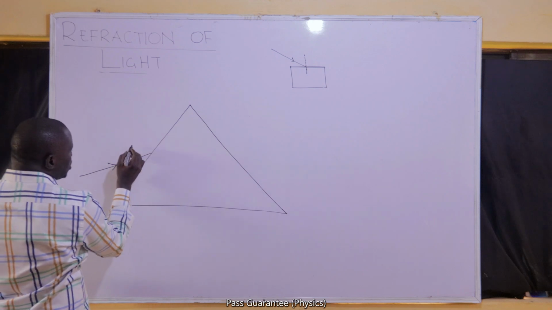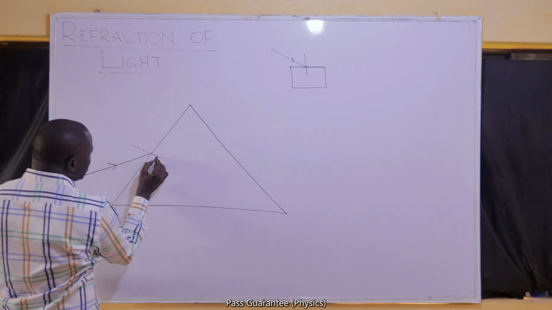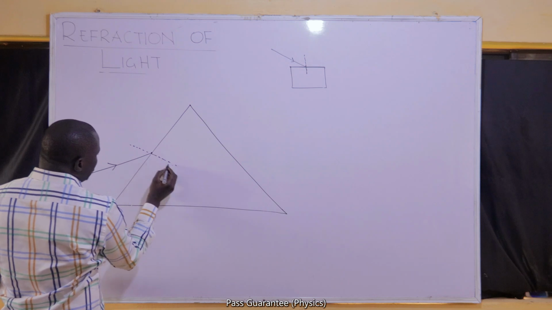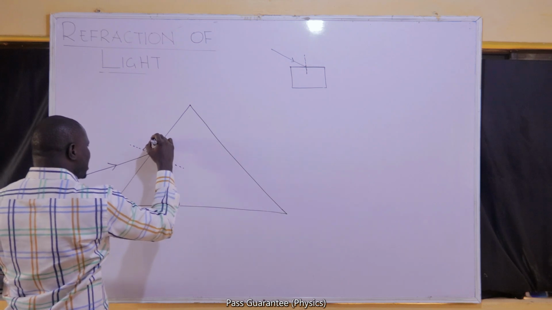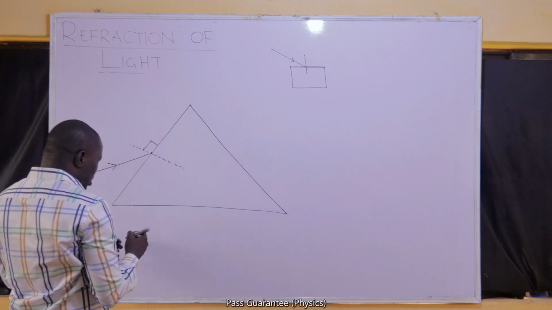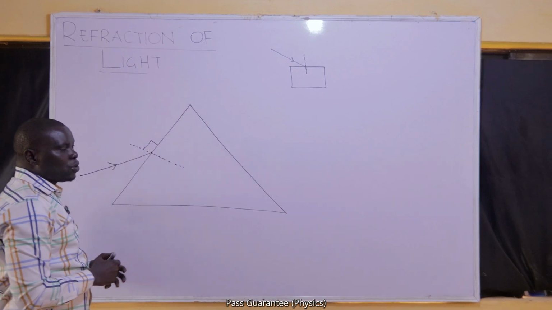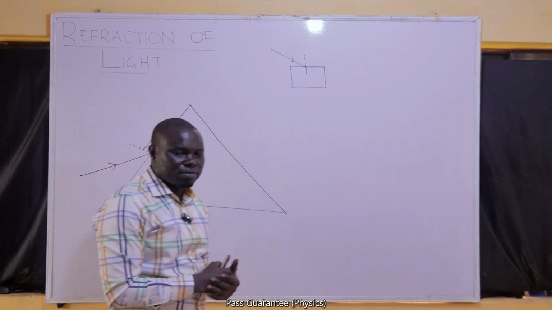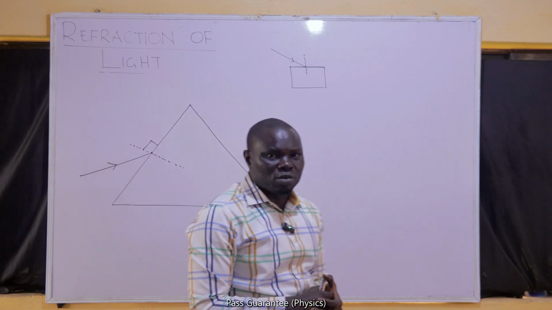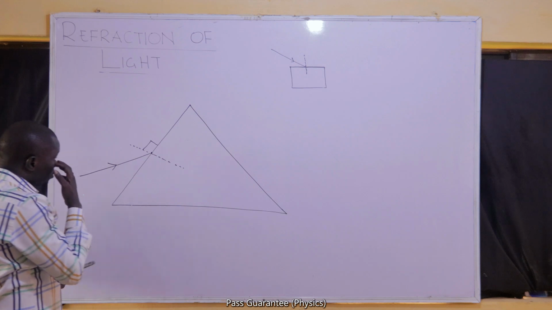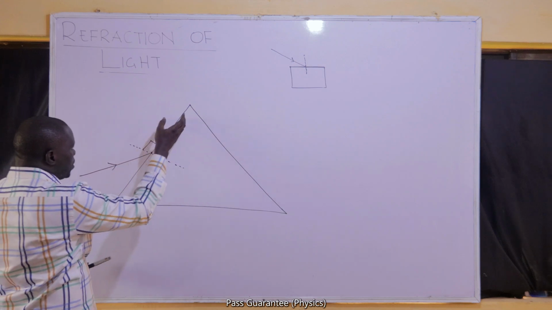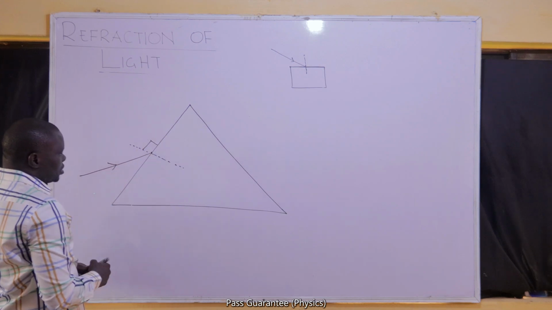The normal must still be drawn because this is the point of incidence, but it must be drawn in a way that shows it is still making 90 degrees. Normal must never lose its essence. Normal is a line that must make 90 degrees with the plane at the point of incidence.